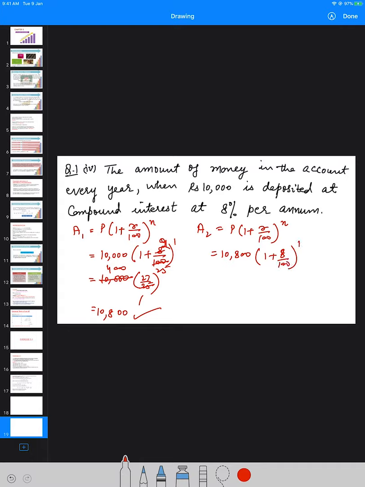We are not finding the amount after 2 years, we are finding it for the second year. So it is 10,800 into 1 plus 2 by 25, that gives us 10,800 into 27 upon 25. Now when I cancel it out, I get 432, which will be equal to 11,664. So this is the amount for the second year, and this is the amount for the first year.